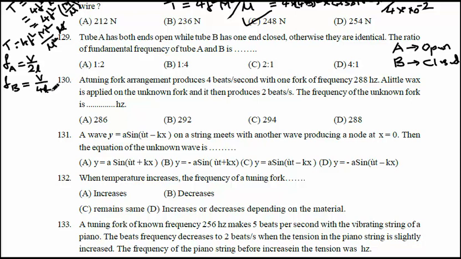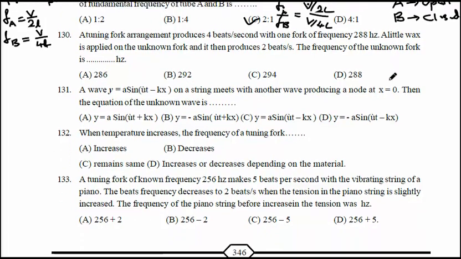Now you are asked to calculate the fundamental frequency ratio fA by fB. fA by fB is equal to V by 2L whole divided by V by 4L. So V cancels, L cancels, 4 goes to the numerator, 4 by 2 means 2:1 is the correct option. Okay, so move to the next question.